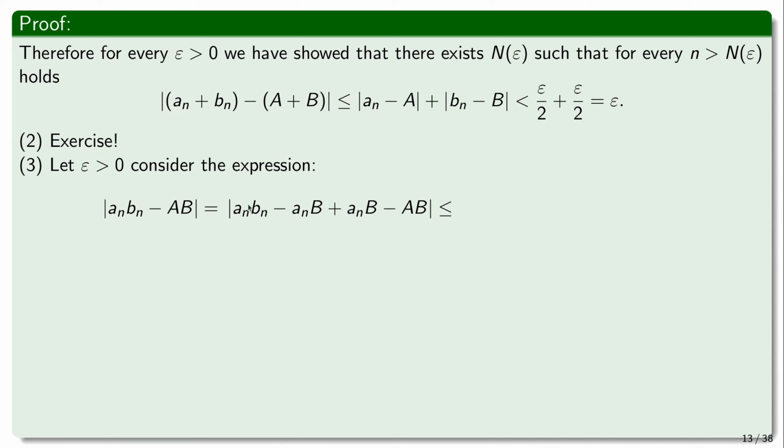So here we can take an outside, and we're going to have bn minus b, which we know we can make small. And here, what we're going to take outside is the absolute value of b, and then we are going to have inside an minus a, and therefore an minus a, we can make it as small as we please. So now this is all bounded by this expression. This is just equality. This is just the triangle inequality, and then taking an outside from this part, and then taking b outside from this part.